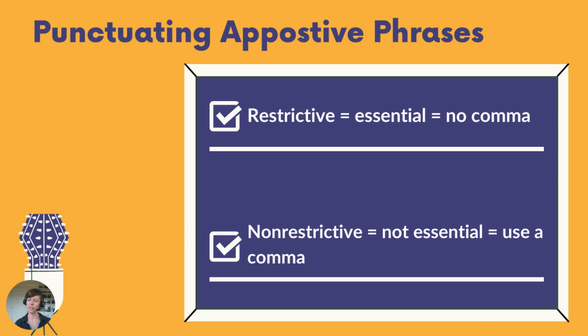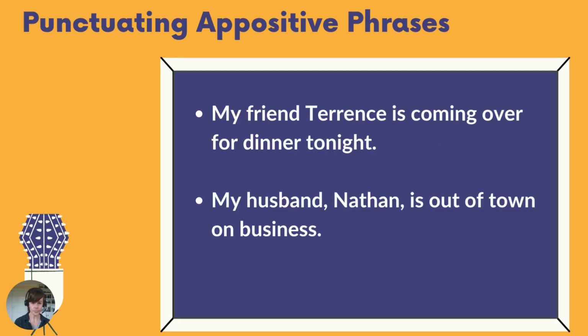How you know when to put the commas and when not to depends on the function of the appositive phrase. If the appositive phrase is restrictive, that means it's essential. We have to have that information in order to get the point across clearly, then we would not include a comma. If the information is non-restrictive, it's not super essential, it's just kind of extra, then we would use commas. Let's take a look at an example.